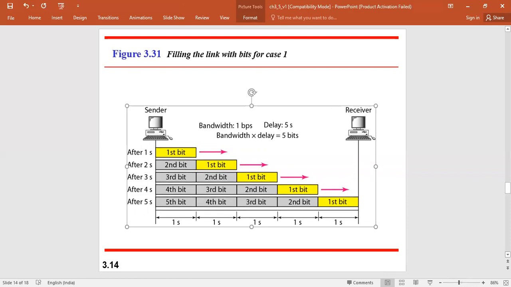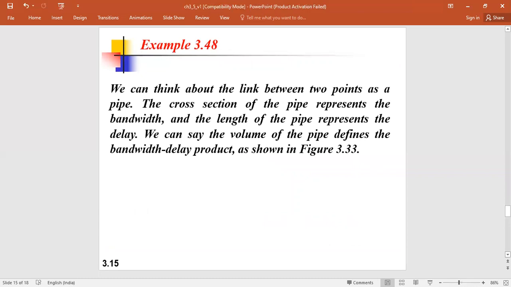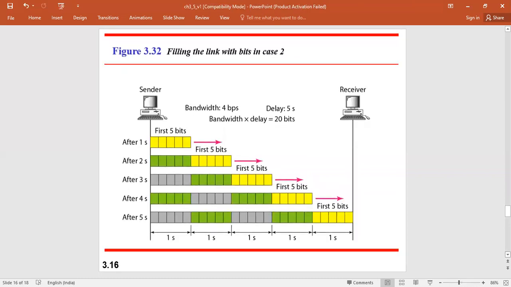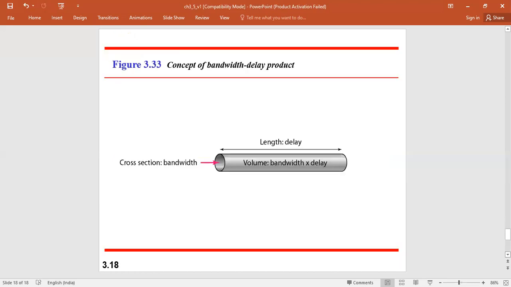Next is case two. Here the bandwidth is 4 bps and the delay is 5 seconds, so the bandwidth delay product is 20 bits in total. The bandwidth delay product defines the number of bits that can fill the link. If the link is a pipe, the cross section is the bandwidth and the length is the delay, so the size of this pipe will be bandwidth times delay.